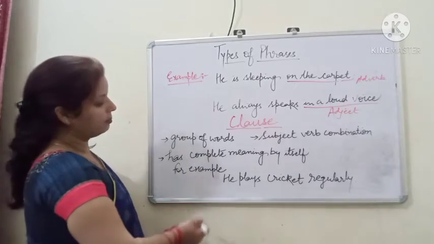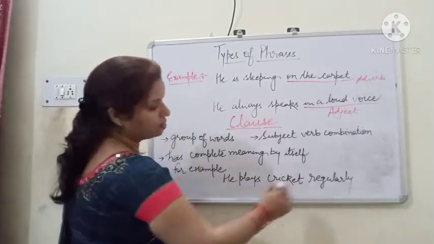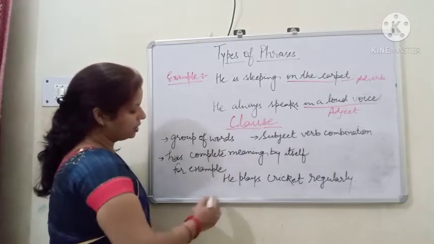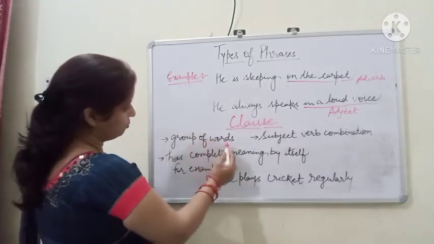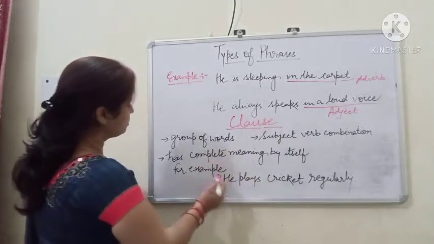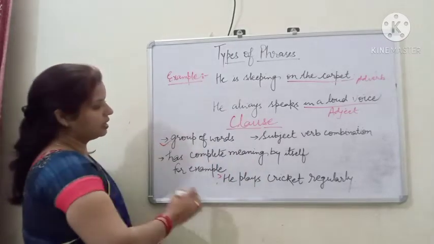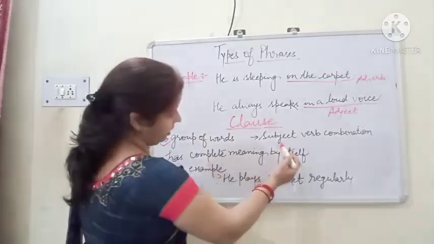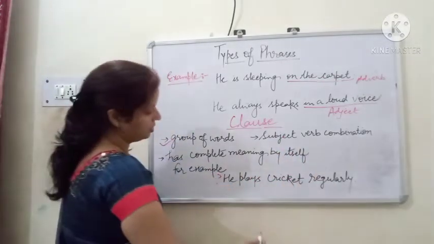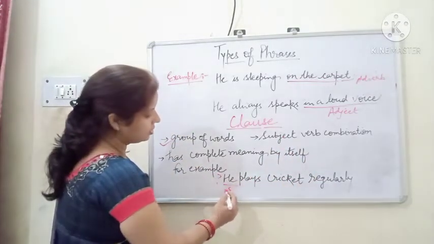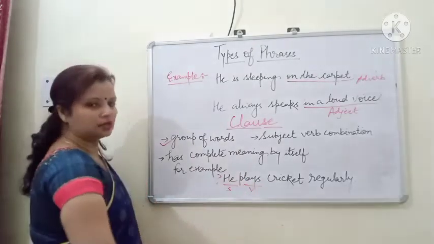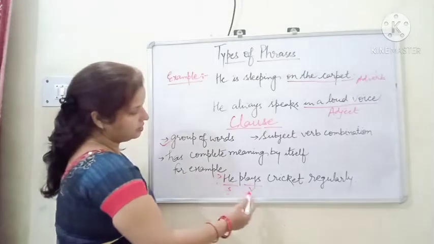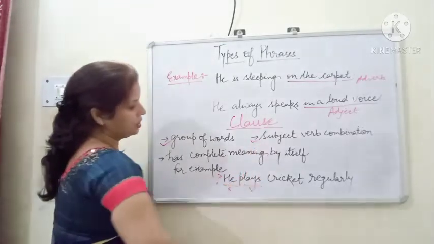For example, he plays cricket regularly. Let's check whether it's a clause. First of all, it's a group of words, so it is satisfying the first condition. The second condition is that it has a subject-verb combination. He is the subject, plays is the verb here, so it satisfies the second condition also.